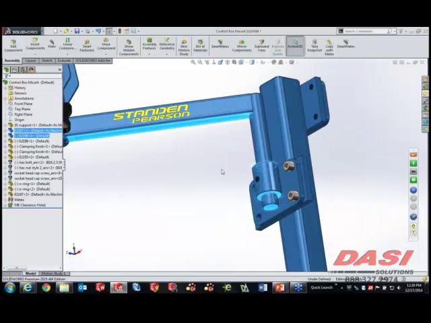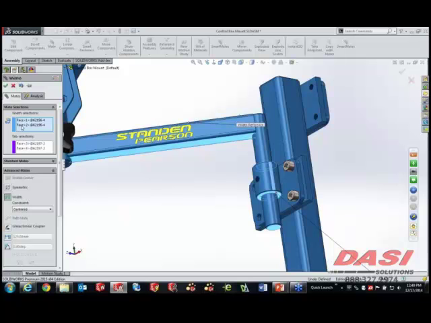But I don't really know what the tab or the widths are. I don't really think about that too much, because by pre-selecting these faces and going directly to your mate tool, it automatically jumps you to the width mate and fills out what the selection should be automatically. Now at this point it's more or less a centering mate. In fact, that's the setting for it. But we have other settings we can actually use.